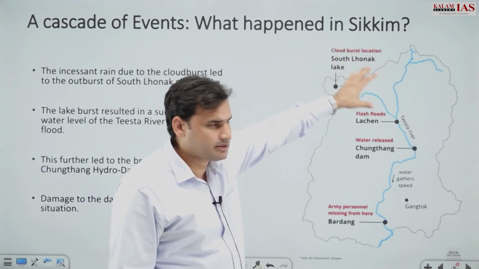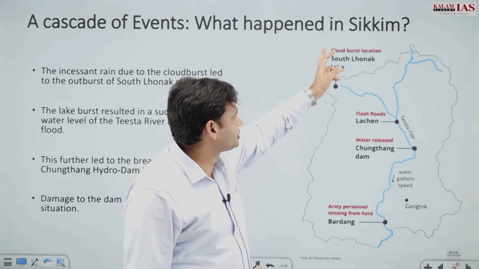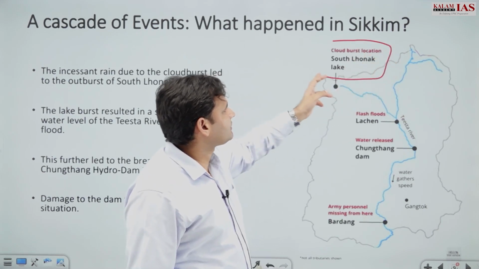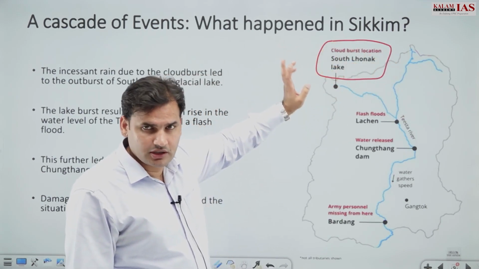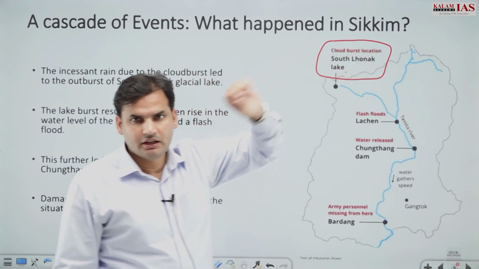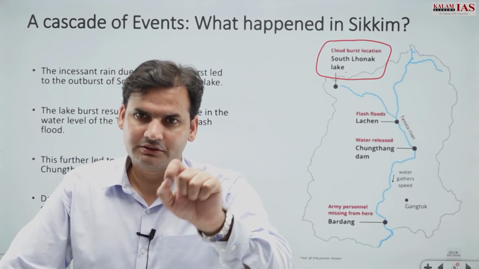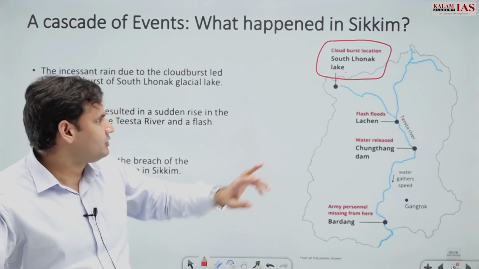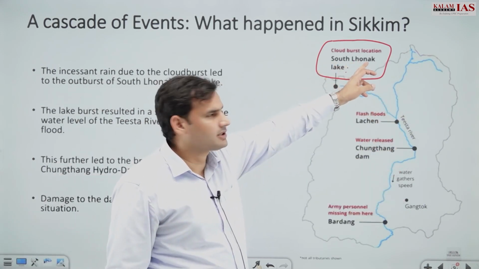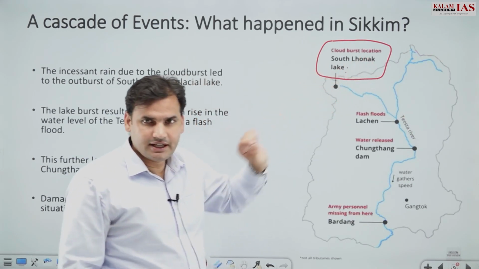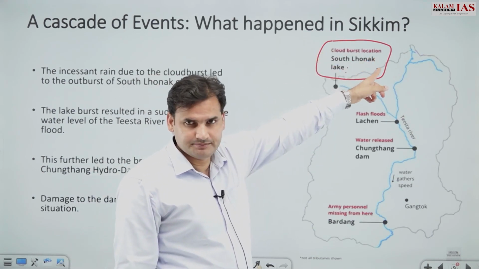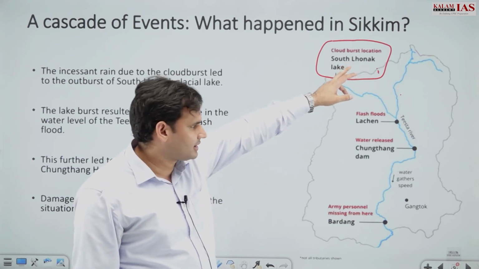So you can create a map wherein you have to clearly show what has happened and where it has happened. So what is the name of the lake? This is very important. You must learn this. So this is South Lonak Lake in Northern Sikkim. If UPSC wants to confuse you, or UPSC इस पे prelims का question बनाना चाहेगा, so it would give you South Lonak Lake in South Sikkim. क्योंकि आप सब पढ़ के जाएंगे South Lonak Lake और वहां पे UPSC can add the word South Sikkim. It is not South Sikkim, it is North Sikkim. In North Sikkim there is South Lonak Lake, right?